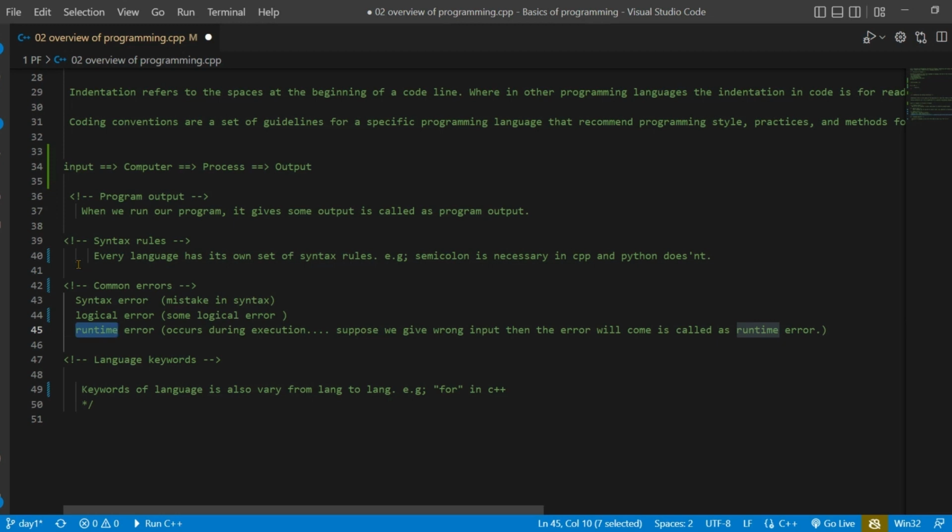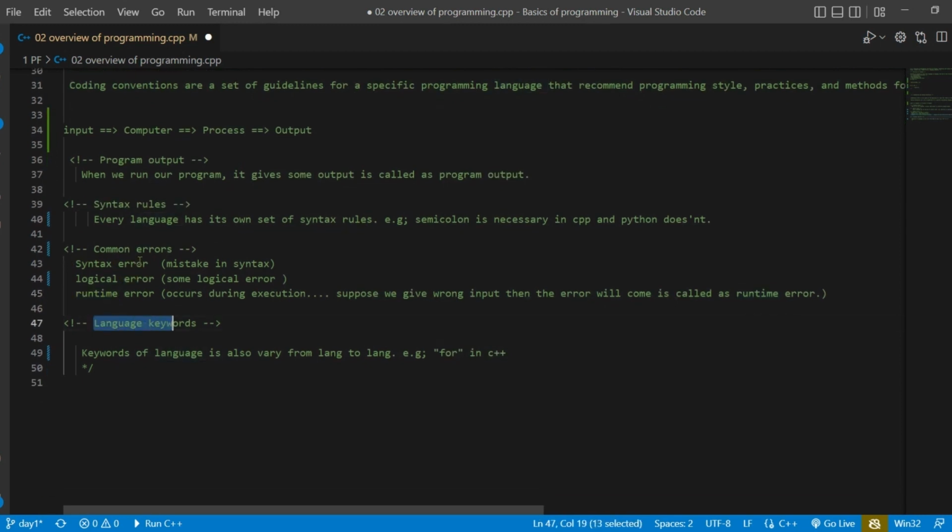So what do you mean by runtime error? Suppose you write a program to find the sum of two numbers. But the user of your program multiplies the numbers which he inputs. So this is going to be a runtime error, that your program is not meant for multiplication, but the user is applying multiplication in your program. Whenever the input is wrong, and whenever the input is not according to the program, it may cause a runtime error. So this is about the runtime error.